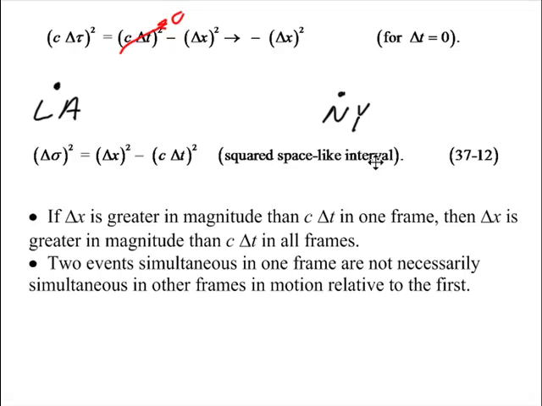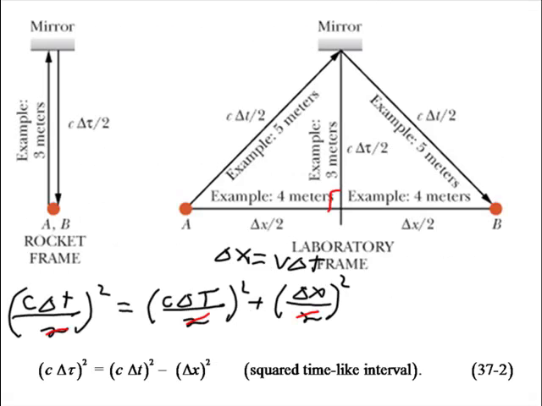The reason is that we can choose a frame where they happen at the same time, where delta t is 0, but the distance is not 0. We can choose a frame where they're simultaneous. And that is true for any two events where delta x is bigger than c delta t, where getting from one to the other would require moving faster than the speed of light. Events such as A and B here, we can get from one to the other by moving slower than the speed of light. C delta t is bigger than delta x, so these are said to be time-like related, or the interval between them is time-like.